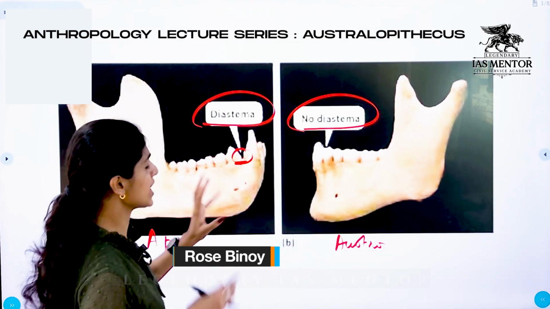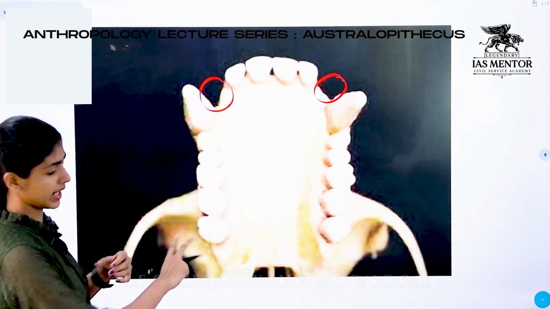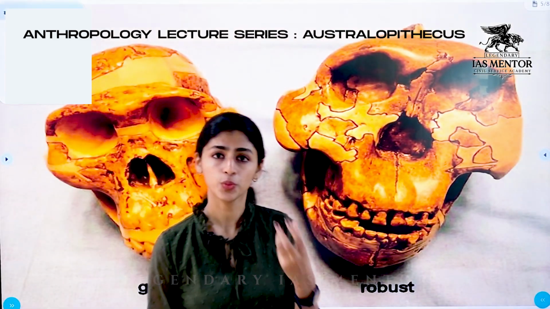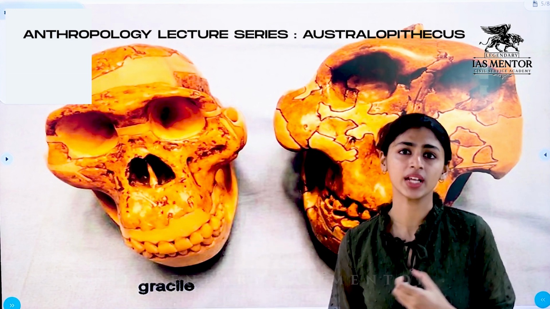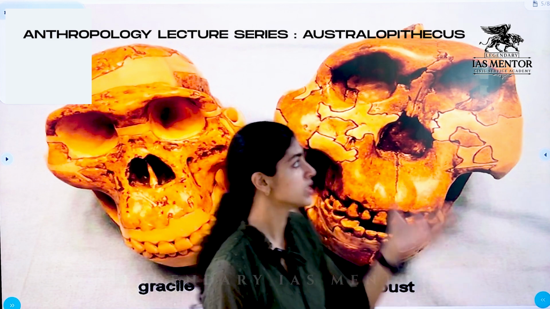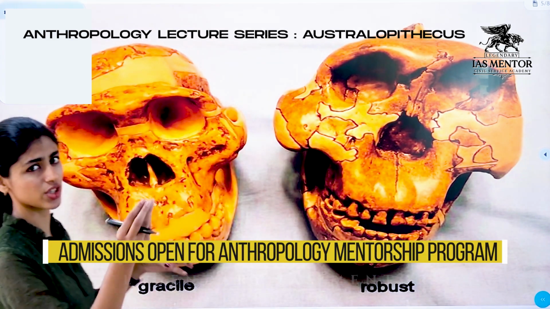Now coming to the general features of Australopithecus, it was Raymond Dart who classified Australopithecus, and then later Robert Broom from Kromdraai found a skull remain, a fossil remain, and classified it as Paranthropus, which is again a class of Australopithecus. So Australopithecus is divided into two based on their characteristics.